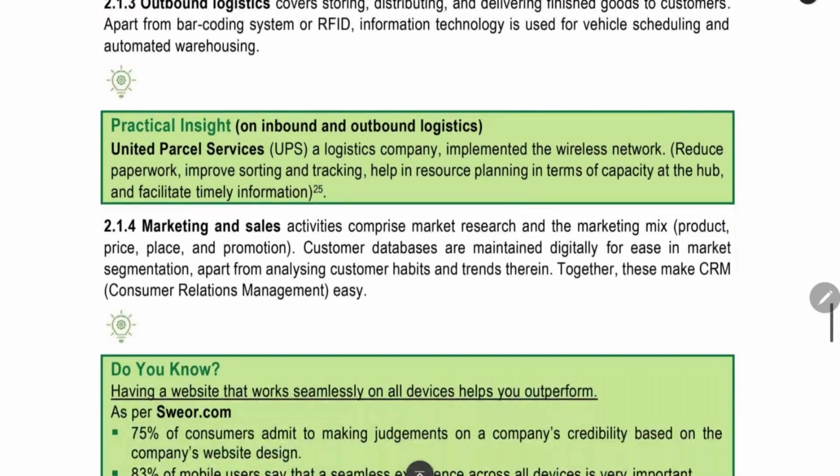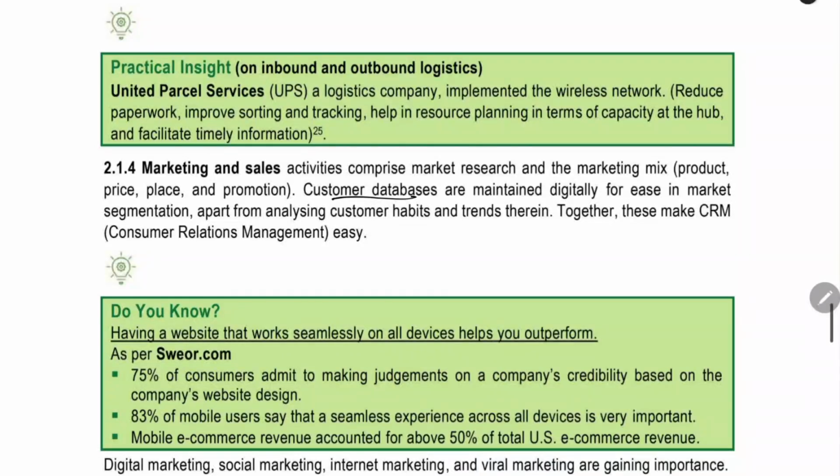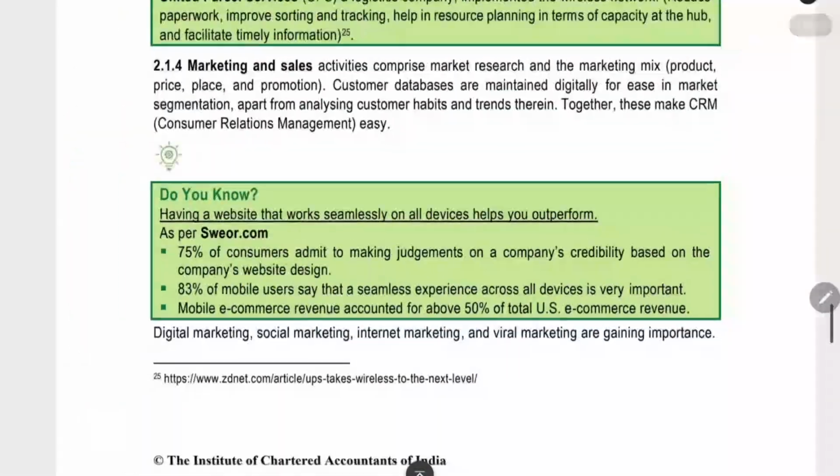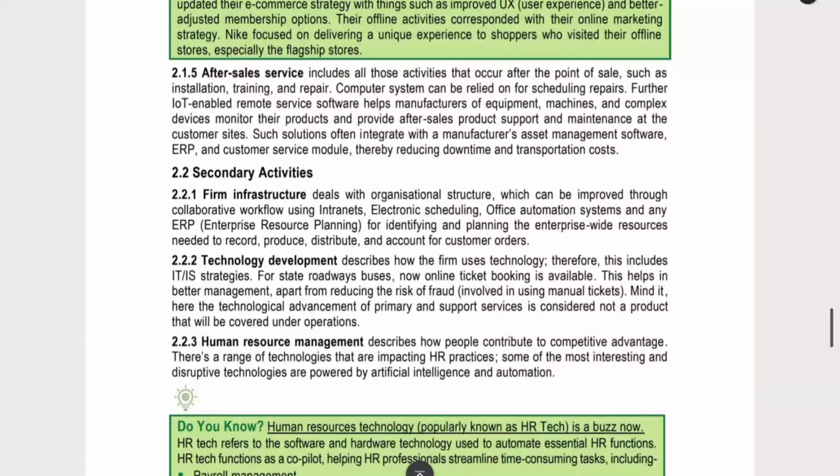Next thing is marketing and sales. You can maintain a customer database. You can use that customer database and create analysis and all. In that analysis, you can do customer habit analysis and segmentation analysis. In this, you can make customer relationship management easier. If you have more data, you can manage the customer very well. In this manner, you can use information technology in the primary activities.